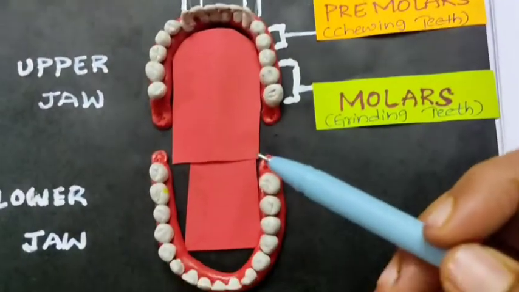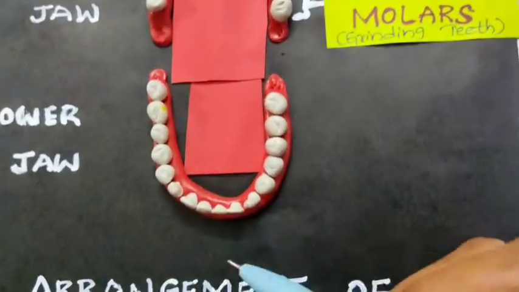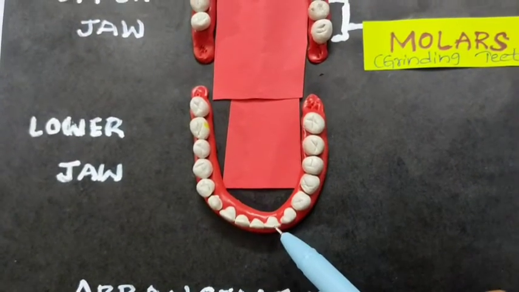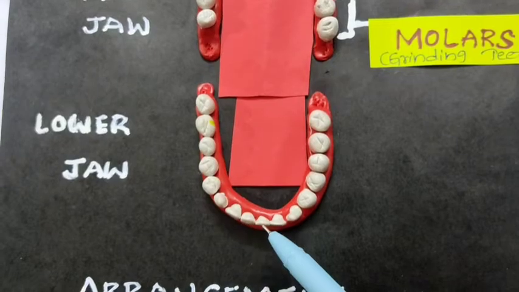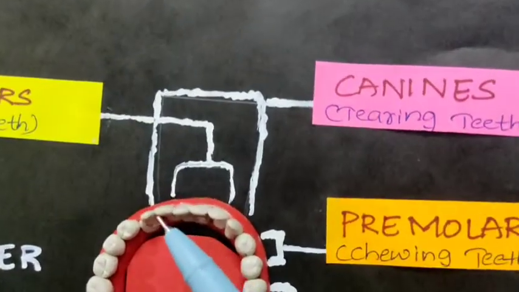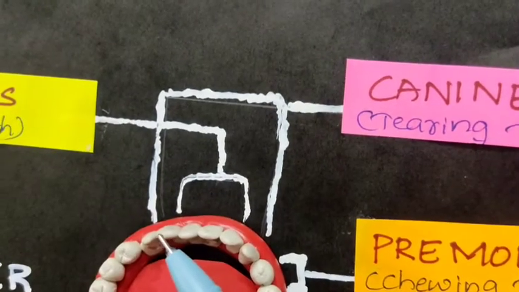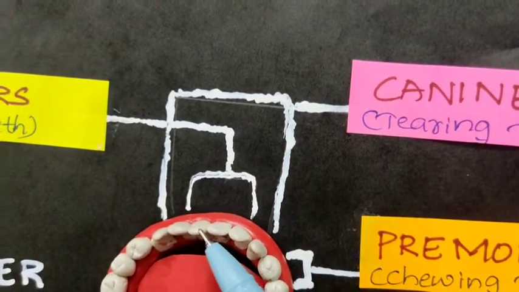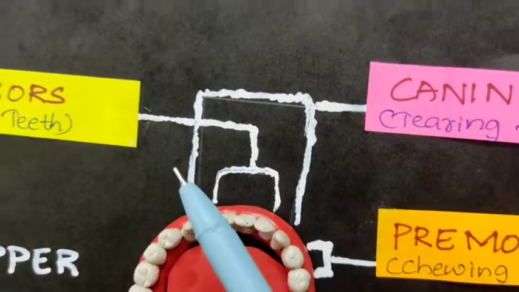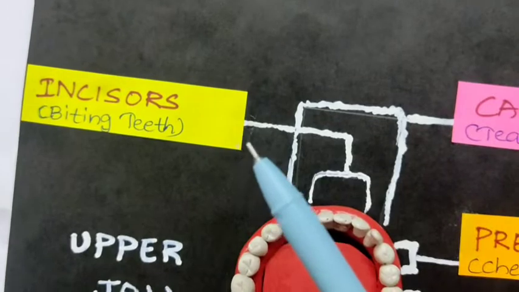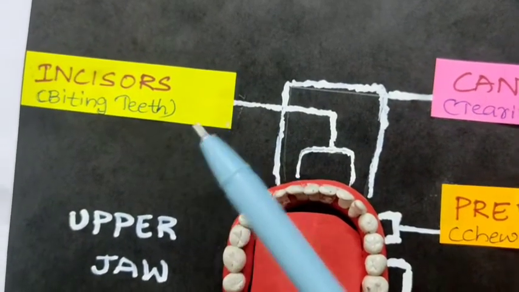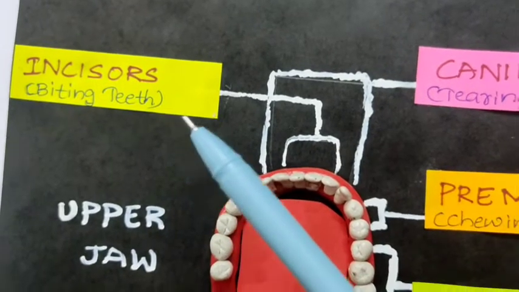See, look at the teeth. Here, this is the lower jaw. These 4 teeth, 1, 2, 3, 4, they are the incisors. They are used for biting any food. So hence they are known as biting teeth.